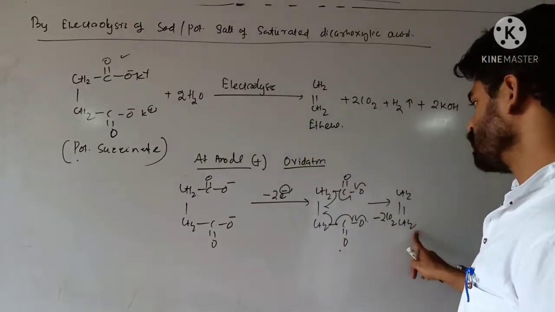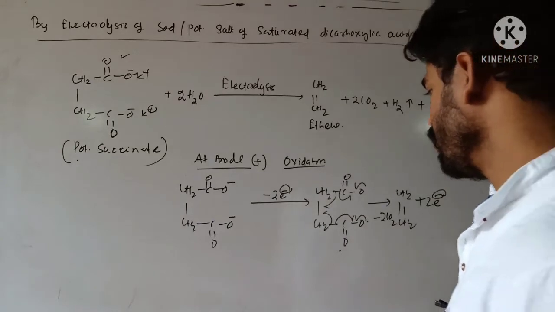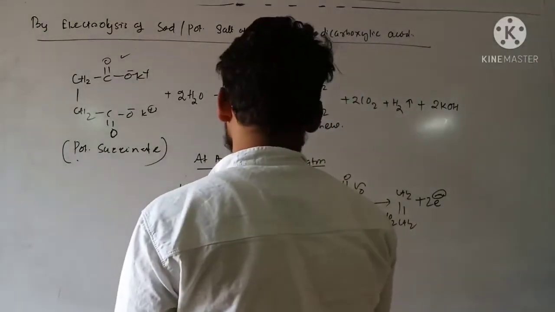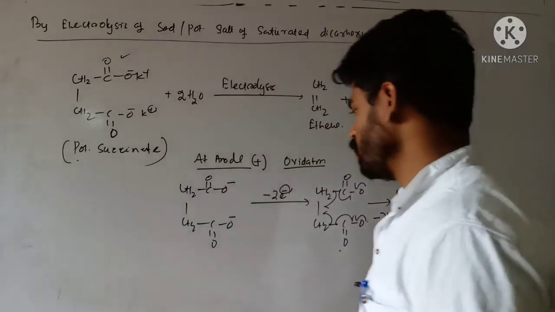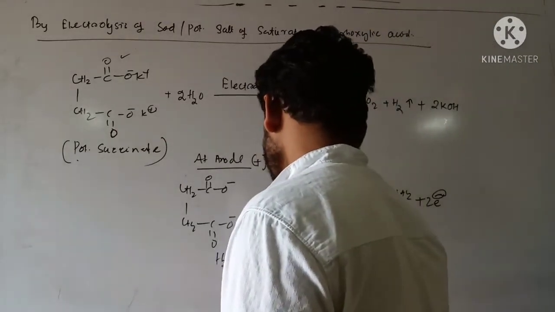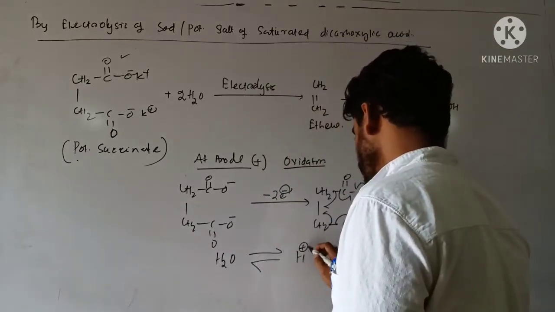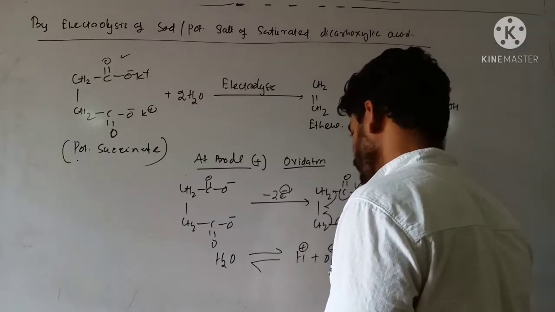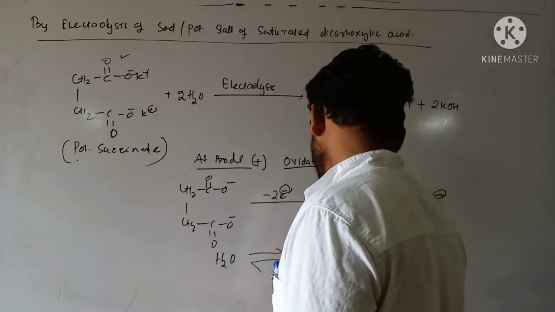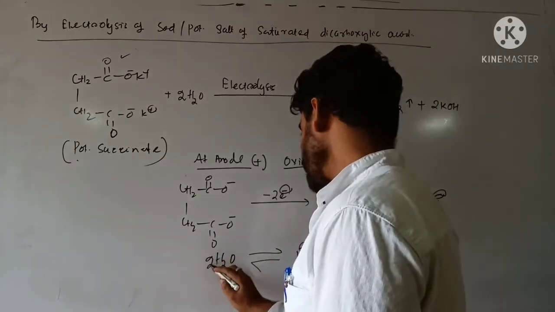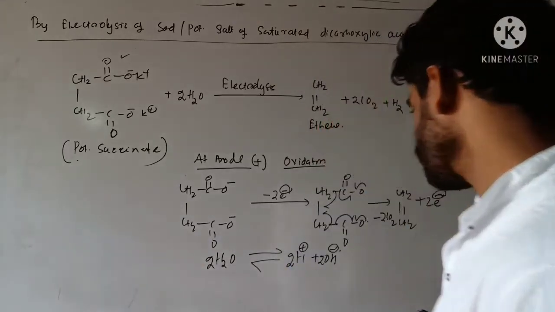Now these 2 electrons that were lost are accepted by the H plus ion of water, because you know water also ionizes to give you H plus plus OH minus. So 2H2O gives you 2H plus and 2OH minus.